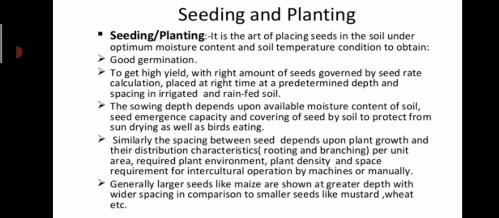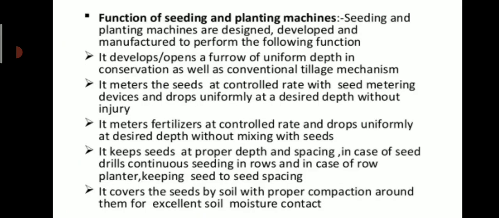The sowing depth depends upon the available moisture content of the soil, seed emergence capacity and covering of the seed by soil to protect it from sun drying as well as birds eating. Similarly, the spacing between the seeds depends upon the plant growth and their distribution characteristics per unit area, required plant environment, plant density and space requirement for intercultural operation by machines and manually. Generally, large seeds like maize are sown at greater depth with a wider spacing in comparison to smaller seeds like mustard, wheat, etc. Let us see the function of seeding and planting machine.